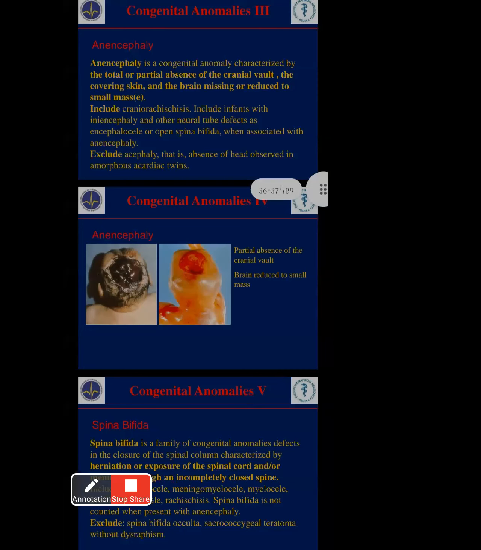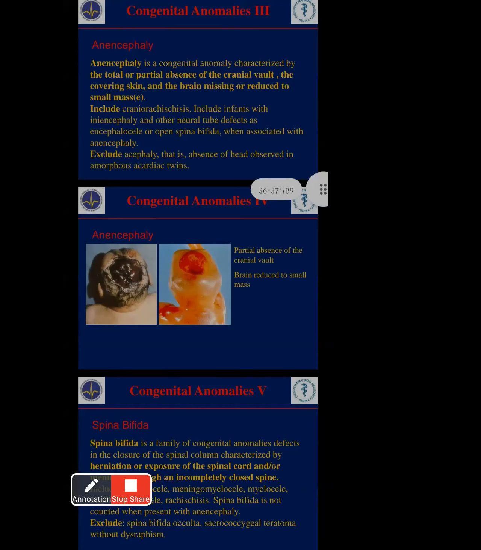Okay. Herniation means abnormal protrusion. Abnormal protrusion means abnormal dislocation. For example, the stomach should be in the middle only, but the stomach is presenting on the side. In the case of the umbilical cord also, it should be in the middle only, but the umbilical cord is protruding. Protruding means abnormal location. Like this, hernia means abnormal protrusion, meaning abnormal location of the part.